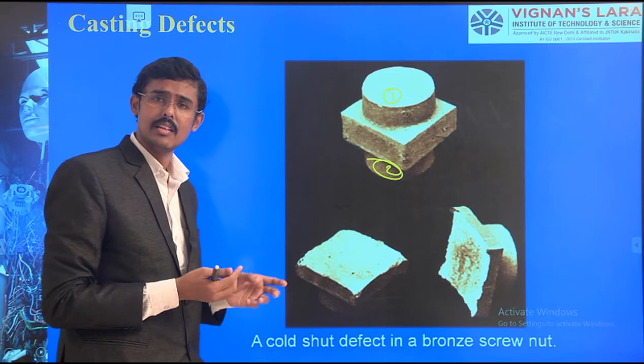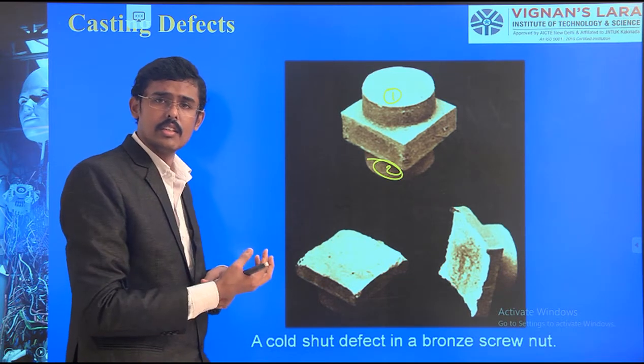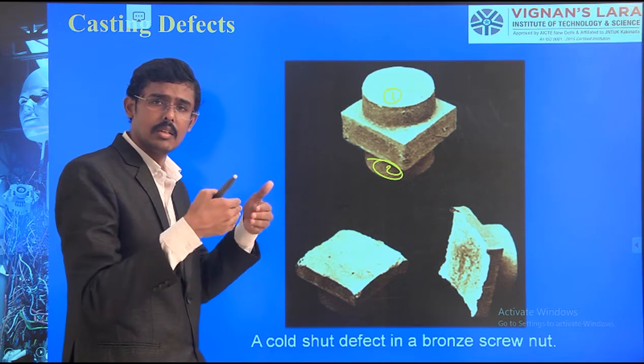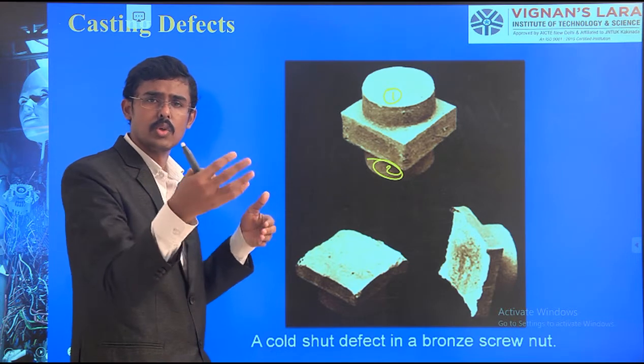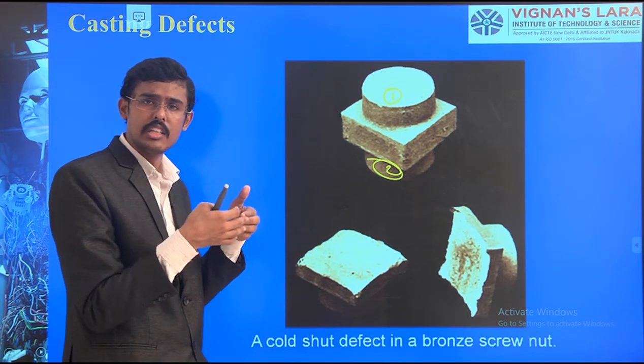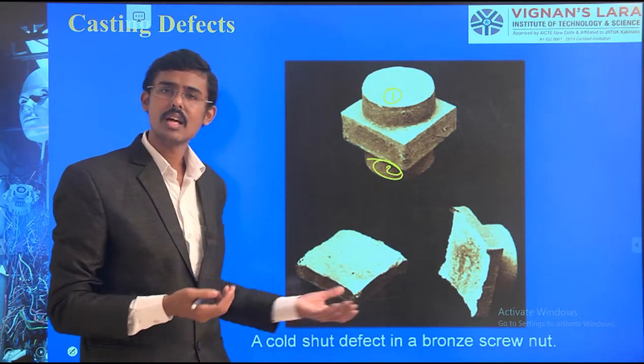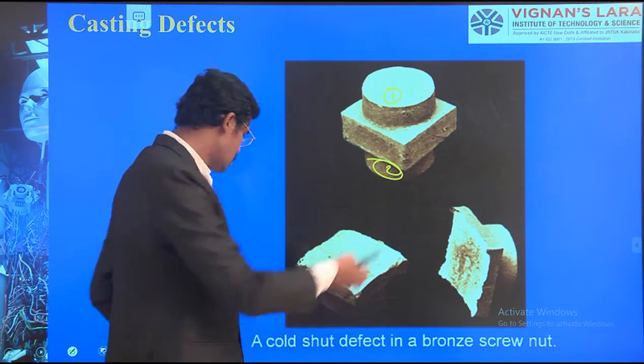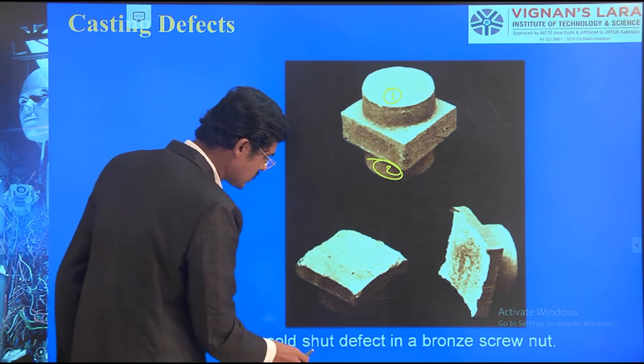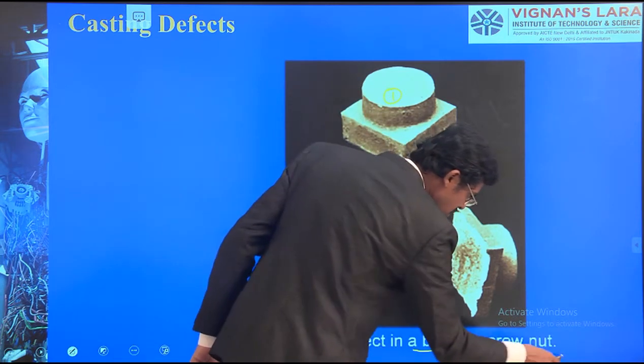But inside the cavity, the filling has not happened. The mingling of the two molten metals did not happen. Therefore, when I give a force, it breaks into two parts. That's not good, so it should be avoided. This is the cold shut defect of a bronze screw.